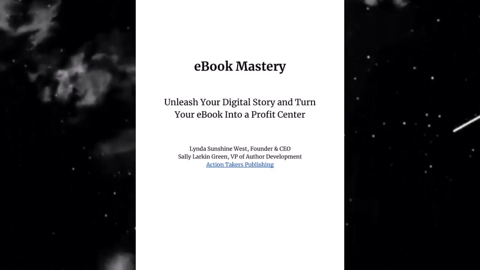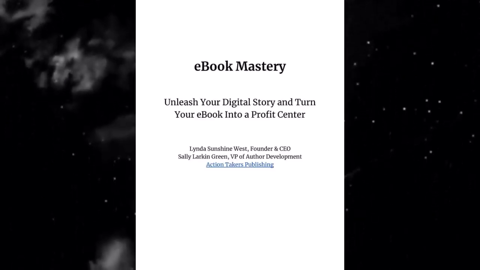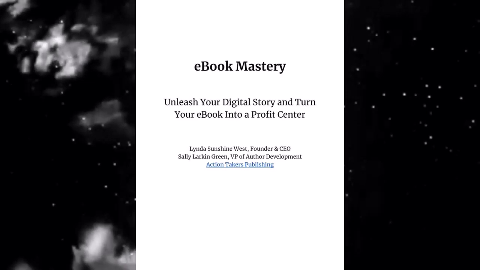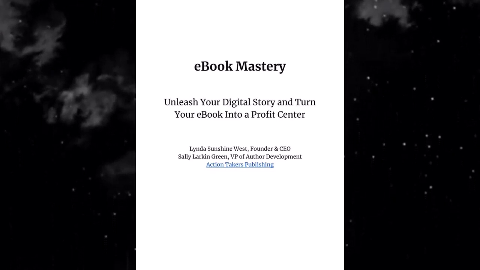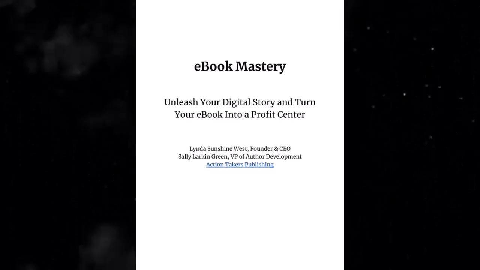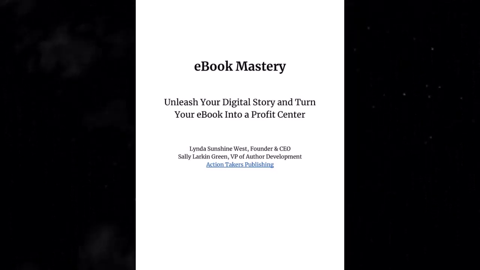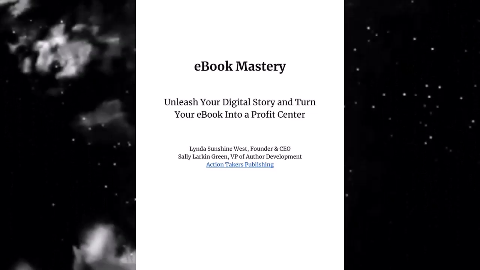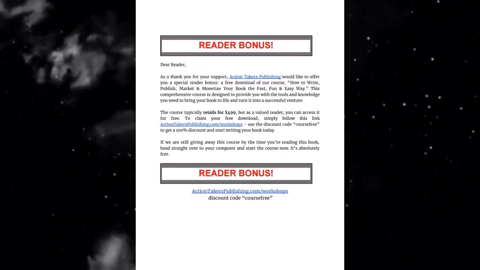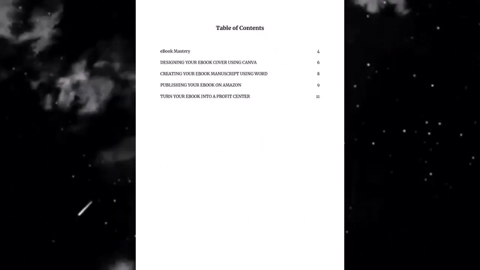This is the first page that we have of our ebook. We're going to have the cover design first, but then this right here is something that was created in Google Drive, Google Docs. You can use Pages, you can use Word, you can use Google Docs, any word processing program, as long as you're able to create a table of contents. So you do need to have a table of contents on KDP Amazon. This here was all created in Google Docs, and then I created the table of contents for it inside of Google Docs as well.